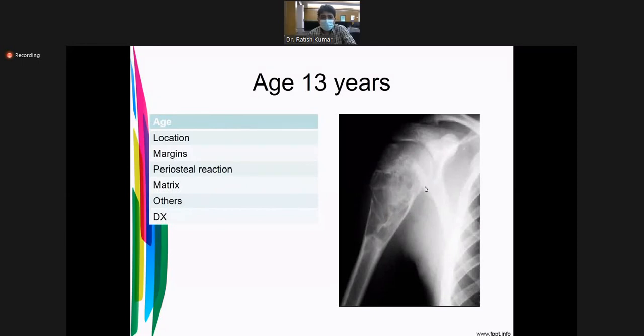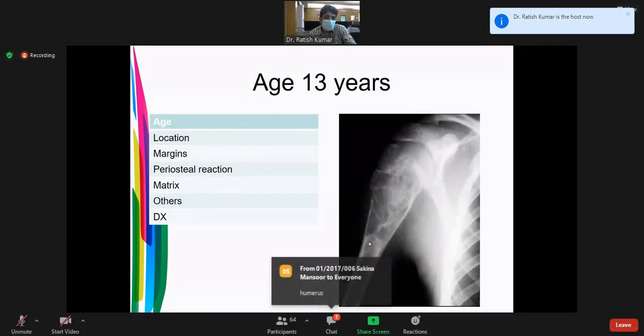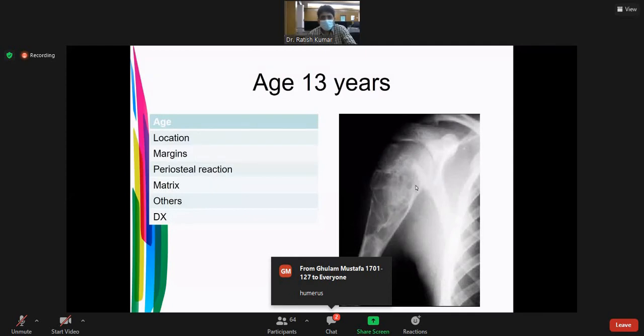What is the location? Any periosteal reaction? Matrix? Already I discussed.